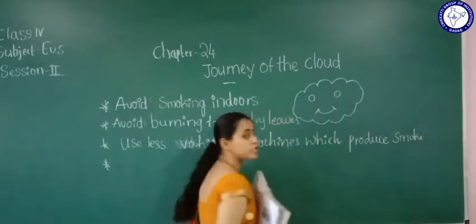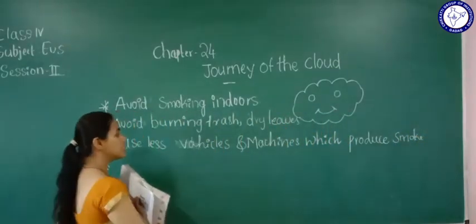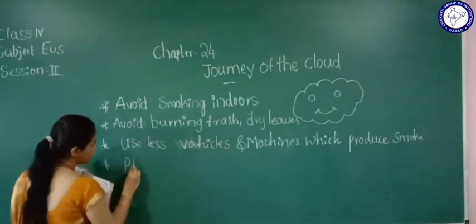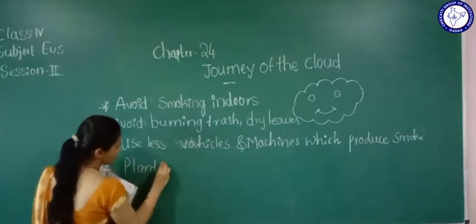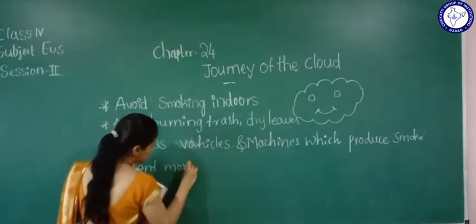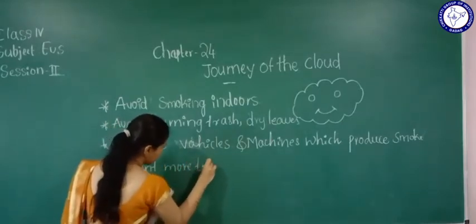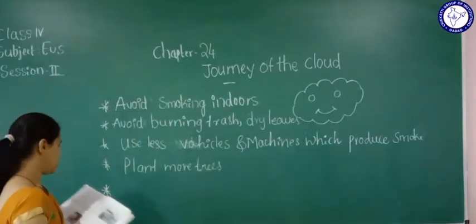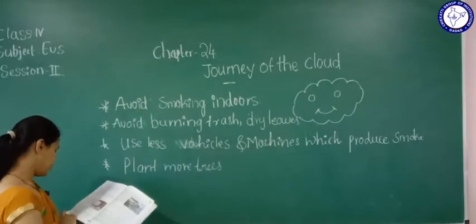Those which produce smoke, we should leave. Okay, and plant more trees. From trees only we'll get fresh air, that we can control.